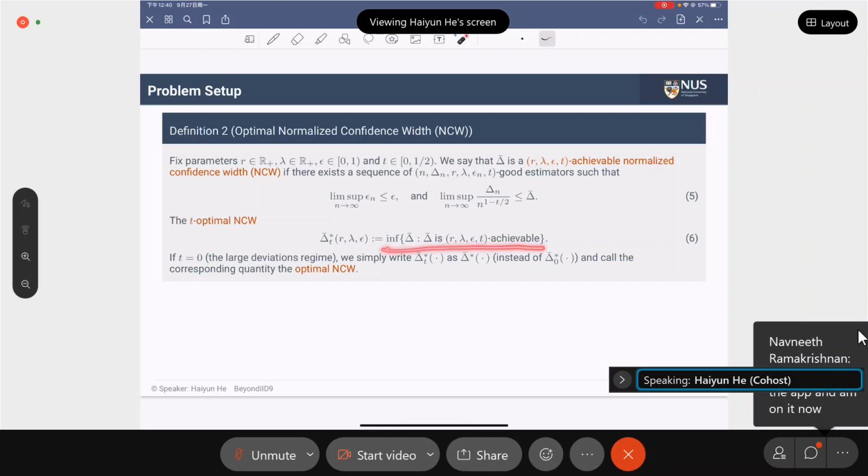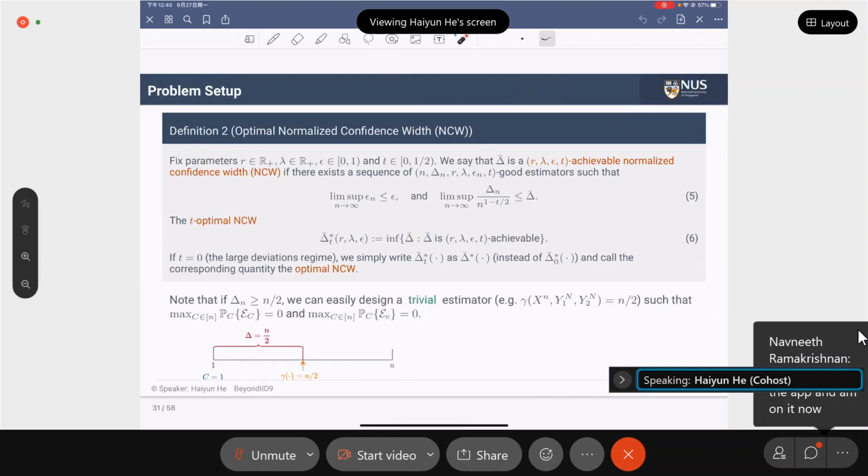So the optimal normalized confidence width delta bar star is defined as the infimum over all achievable delta bar. And note that if delta n, the confidence width, is greater than n over 2, then this will be a trivial case because we can easily design some estimator that always outputs n over 2, and there will be no error and no erasure. So the probabilities are all equal to 0. So we only consider the case when delta n is smaller than n over 2.